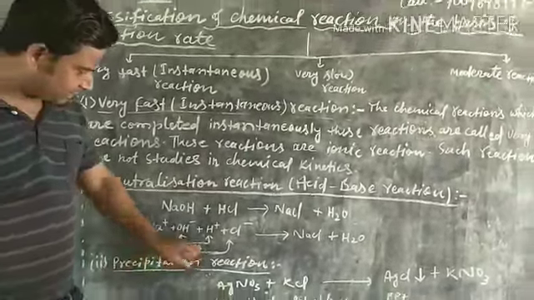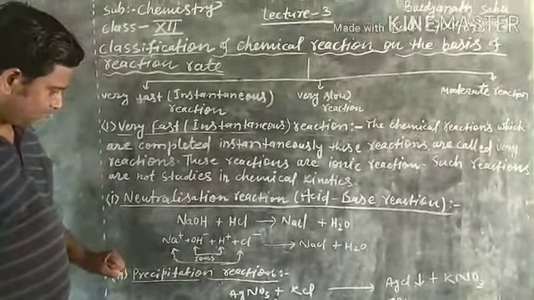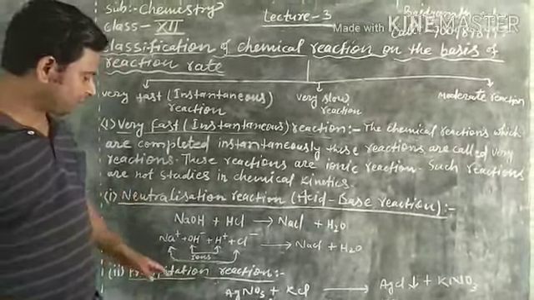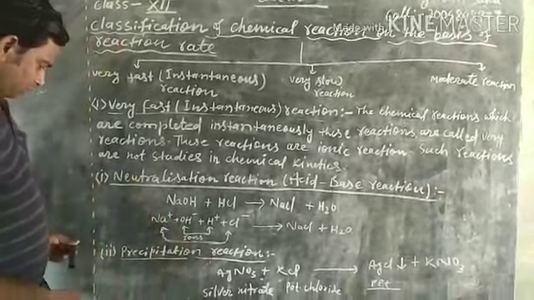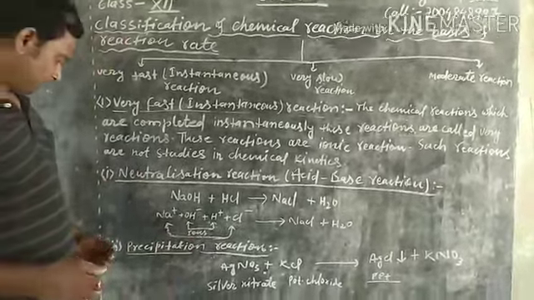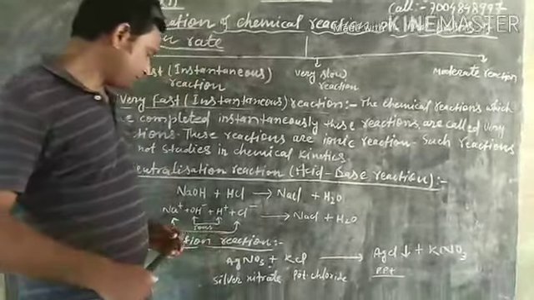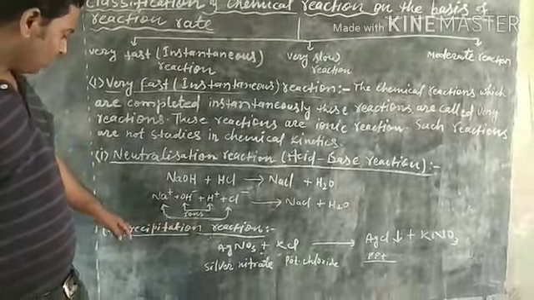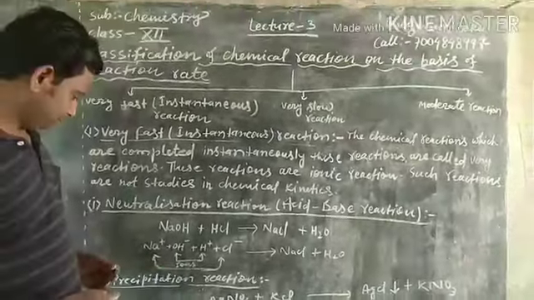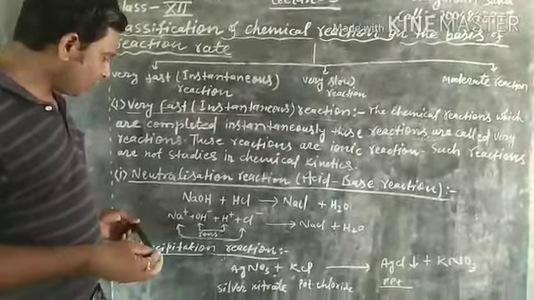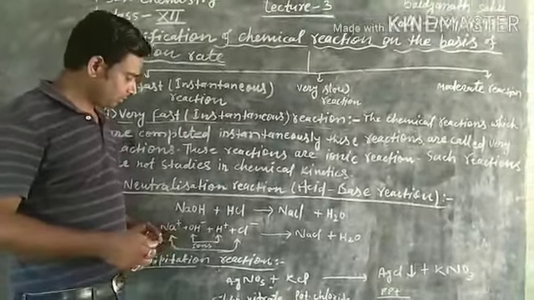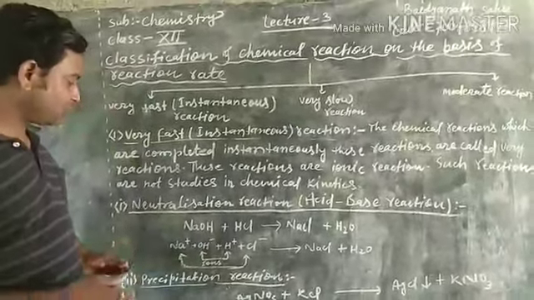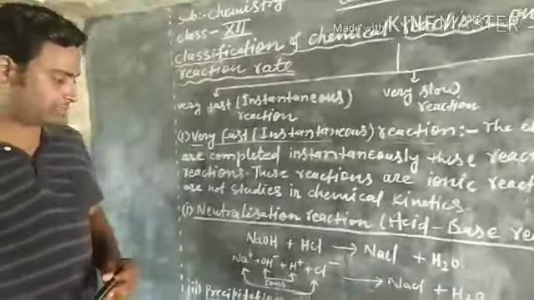And precipitation reaction. Those reactions in which a precipitate is formed are called precipitation reactions. What is a precipitate, PPT? Those substances which are water insoluble are called precipitate. Those solid substances which cannot be dissolved in water are called precipitate.